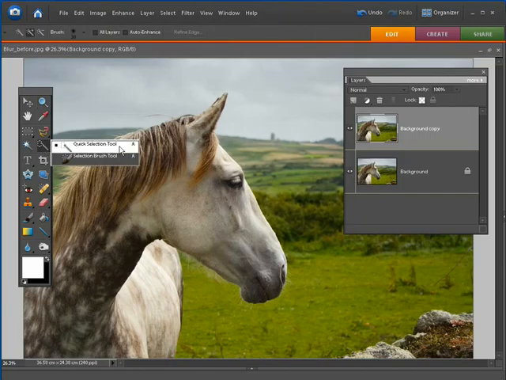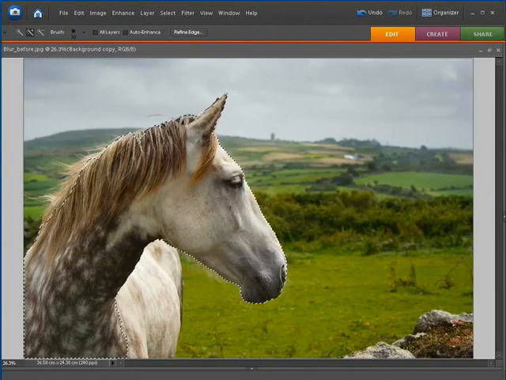Just go to the quick selection tool and then click and spray over the horse to select it. And you might need to hit tab to get rid of the floating windows so that they don't distract you. And if you end up selecting this bit of hill here, which you probably will, let me just get the horse's flank as well. There we go, just fine tune things by just clicking and spraying. Then pop up to here and subtract from selection, click and spray, and that then returns the hills to the unselected area. So we're now just selecting the horse.